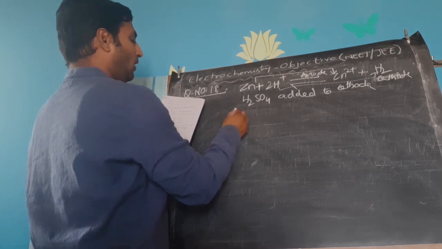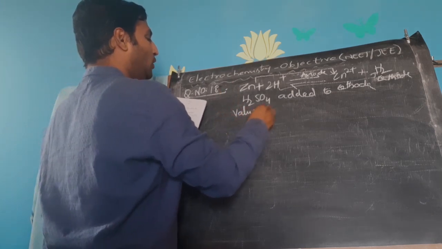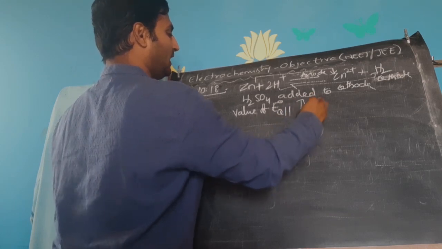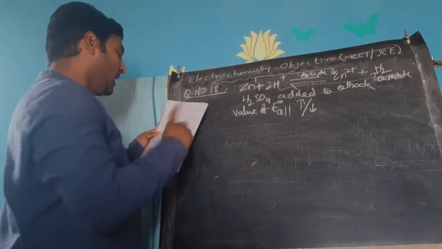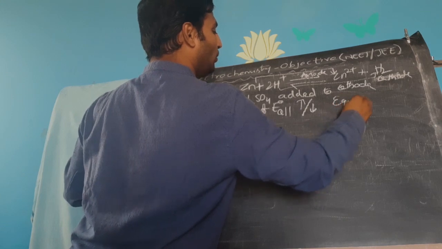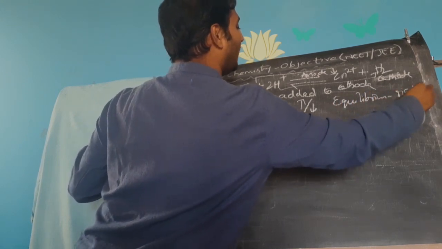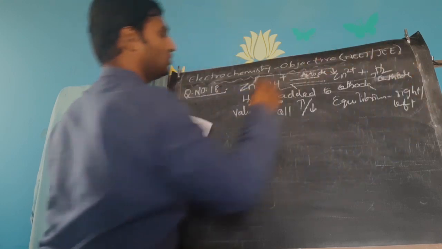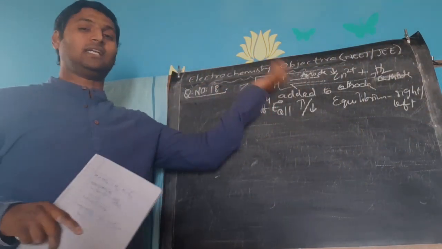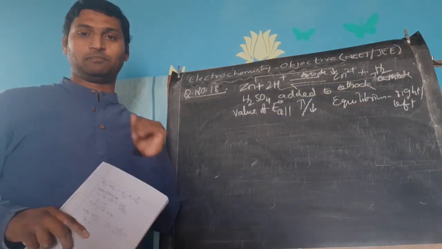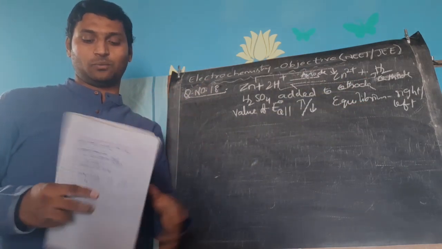What will this addition do to the value of potential, that is E naught cell, whether it will increase or decrease, were two options. And what will it do to equilibrium, whether it will shift to right or shift to left. So your four options were E naught cell increases, E naught cell decreases, equilibrium shifts to right, equilibrium shifts to left. Based on this the question was.